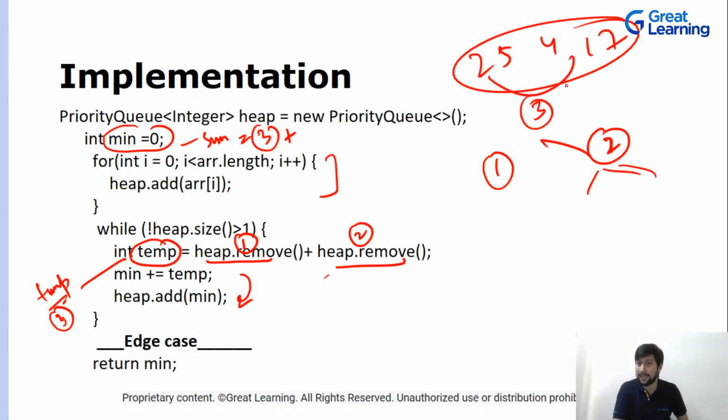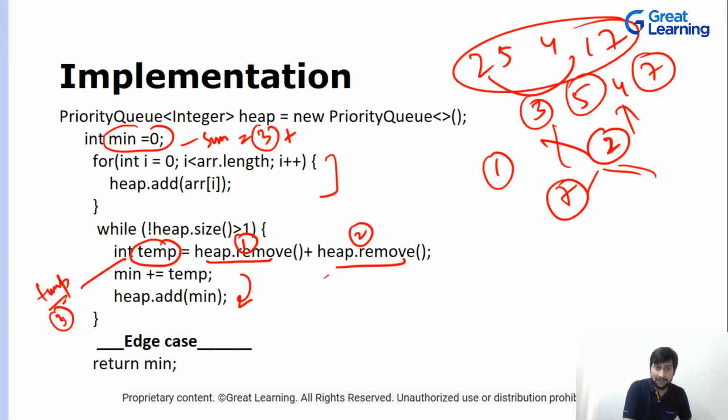Now you have in your heap, you will be having 3, 5, 4 and 7. Now again you will remove these two, the value will be 7. You add this 7 to this sum, and then add this 7 back into the queue. So in your queue, what will be the elements? It will be 7, 4 and 7, 7, 4, 7, 5 and 7, right?